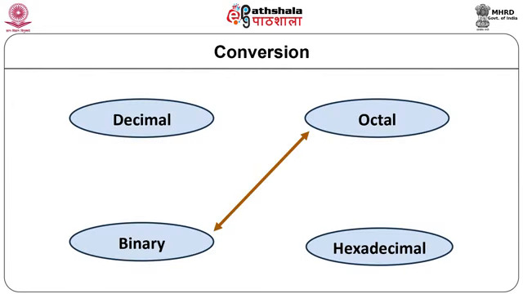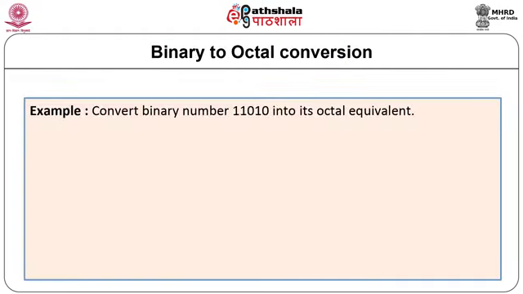Now the interconversion is binary to octal and octal to binary. Let us consider conversion of binary number 11010 into octal. In this method, first the binary number is arranged in groups of 3 bits from right to left. If the binary number is not completely in groups of 3 digits, sufficient zeros are added to the leftmost side of the number.